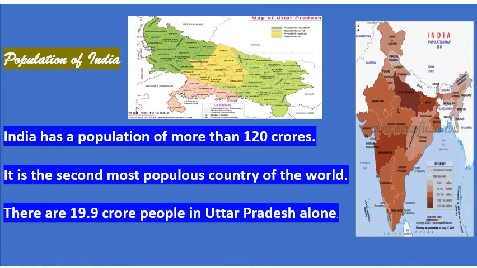Uttar Pradesh has the highest population among the states of India. There are 19.9 crore people in Uttar Pradesh alone.